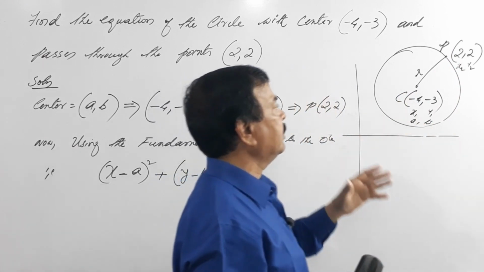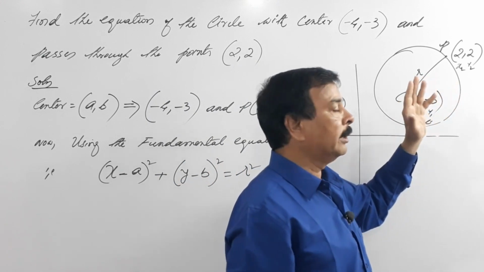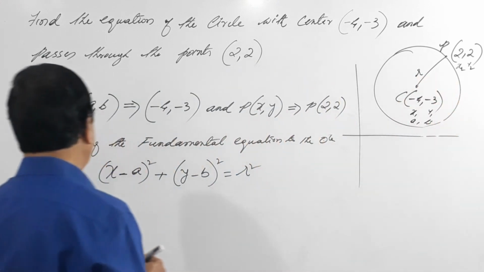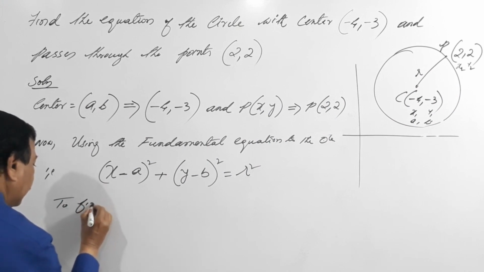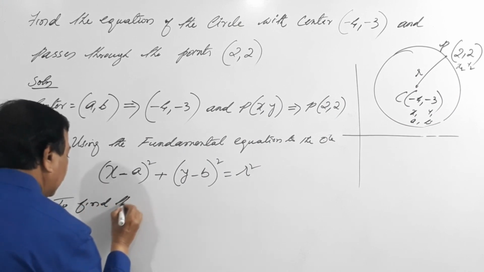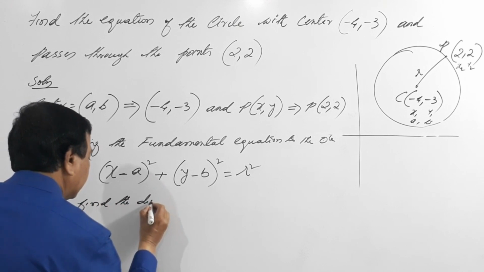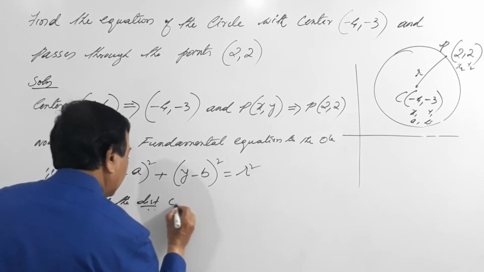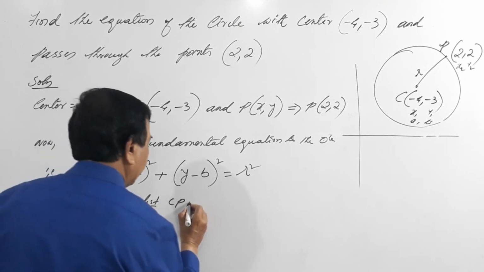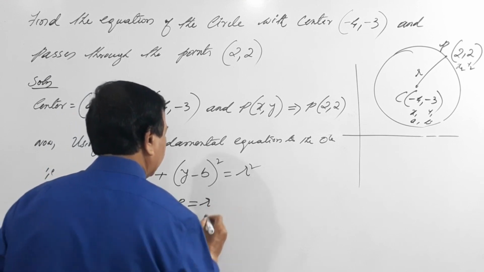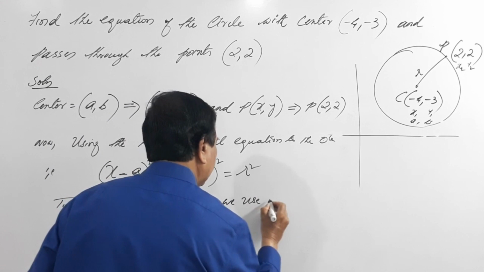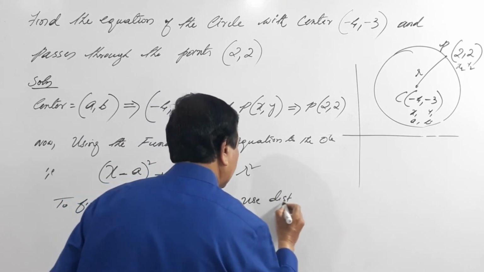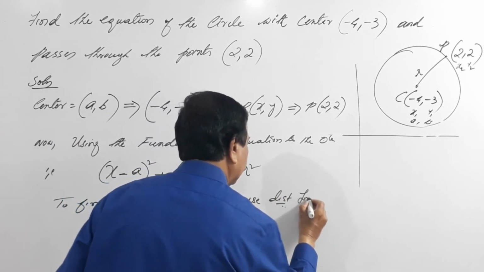So what is the distance formula? To find the distance CP, which is nothing but r, we use the distance formula.